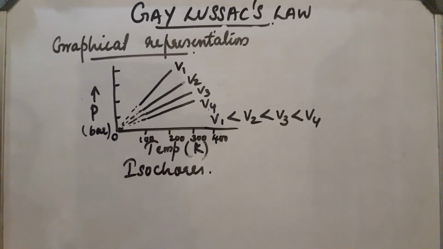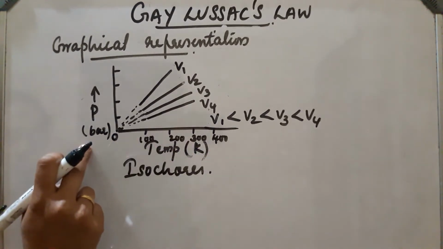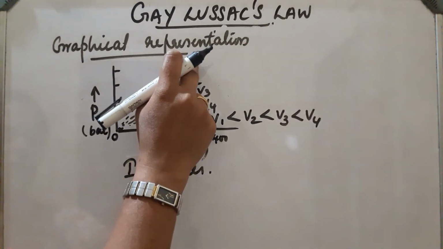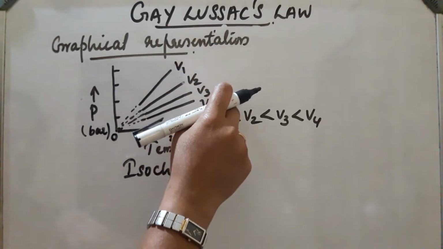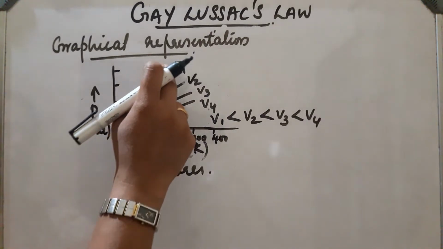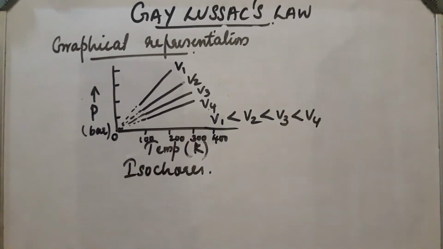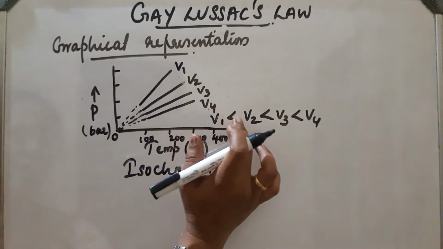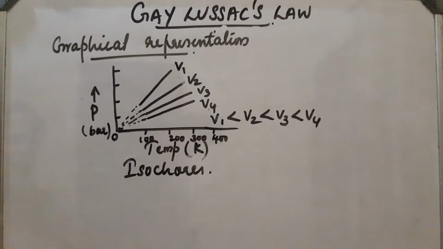Next, graphical representation of Gay Lussac's law. P versus temperature. Temperature is in Kelvin and pressure is in bar. At constant volume V1, one curve is obtained, then V2, V3, V4. At different constant volumes, different curves are obtained. So, these are plotted at constant volume, and these graphs are also called isochores. When we extrapolate them, they will meet at the origin O. We can also see that V1 is less than V2, which is less than V3, which is less than V4.